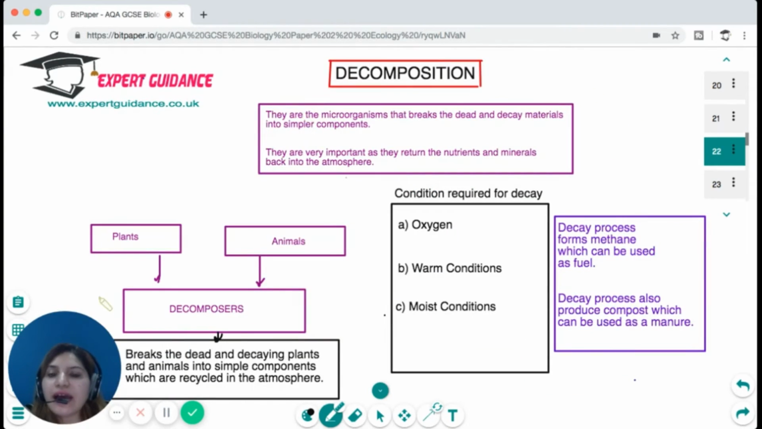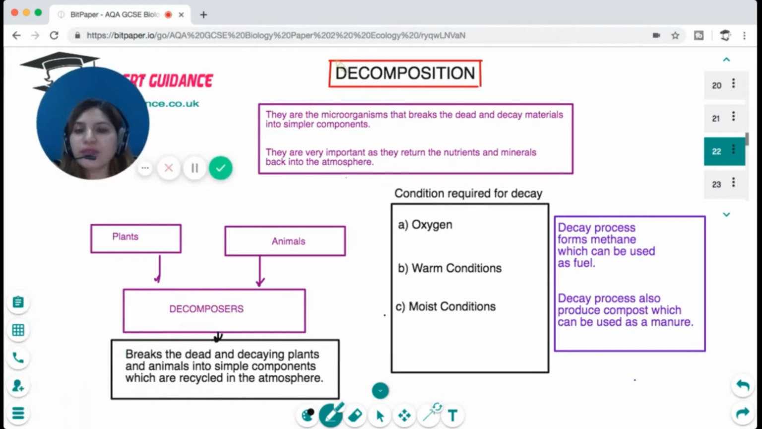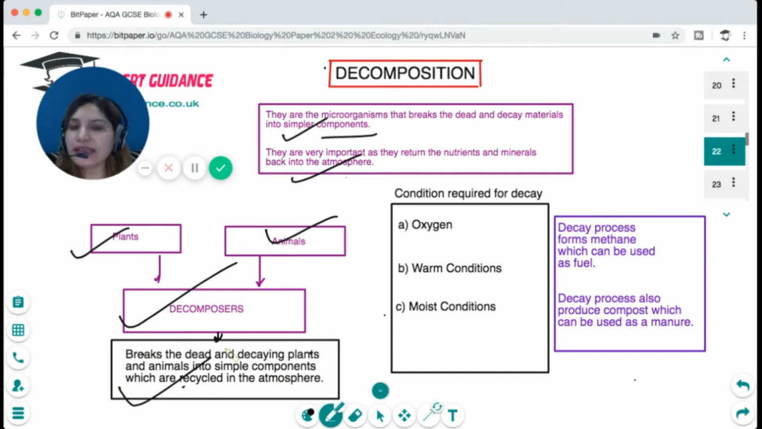Okay. Now, next is a very important concept, which is decomposition. What are decomposers? Decomposers are microorganisms that break dead and decayed materials into simple components. They are very important as they return the nutrients and minerals back into the environment. So when plants and animals die, it is the decomposers that break the dead and decaying plants and animals into simple components which are recycled in the atmosphere.